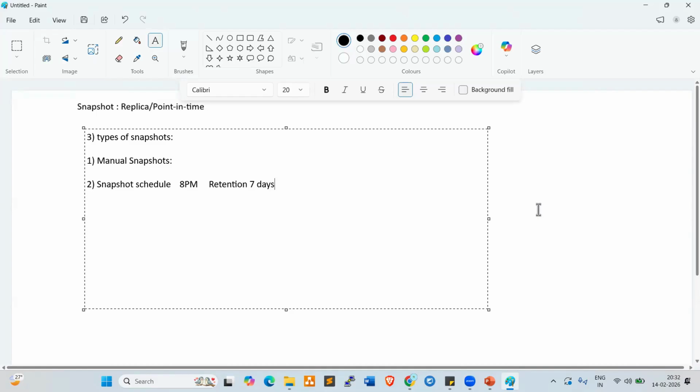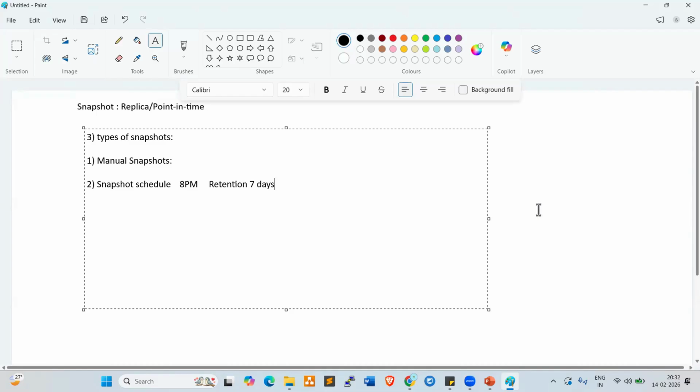So we can schedule at 8 p.m. or 7 p.m. daily, and we can retain for 7 days. For example, I schedule the snapshot, okay? In the afternoon, we got one request: could you please take the snapshot? So we can reply that the snapshot is already available, please proceed for the activity. They can proceed, right? We don't need to take the snapshot manually.